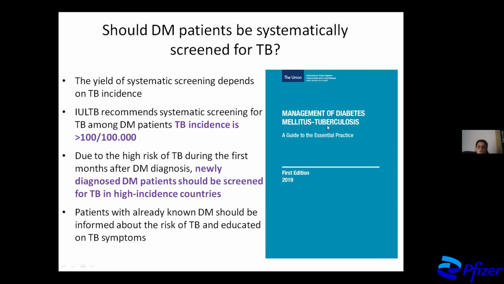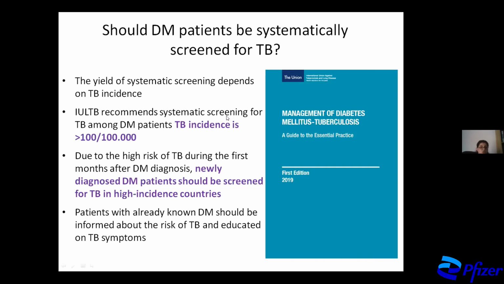The International Union Against Tuberculosis has launched this report about a couple of years ago on the management of diabetes and tuberculosis. So what does that say about DM patients and their need to be systematically screened for TB? Is there such a need for every DM patient? The answer is that this depends on the TB incidence of the country.